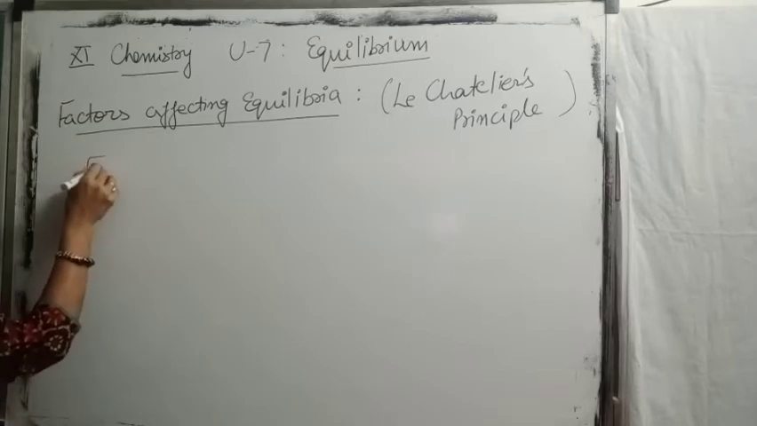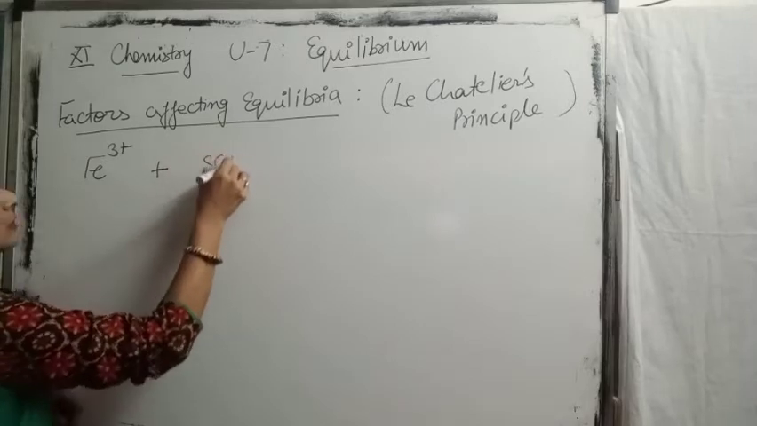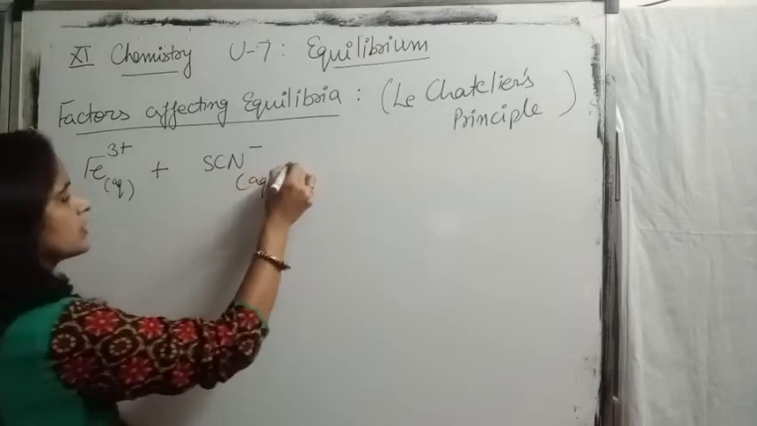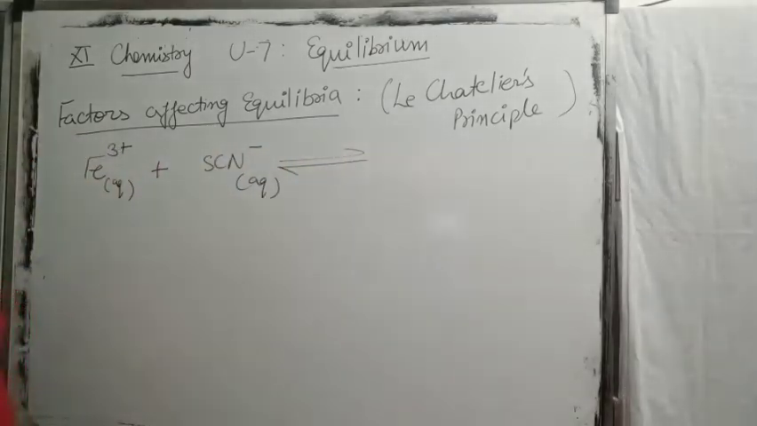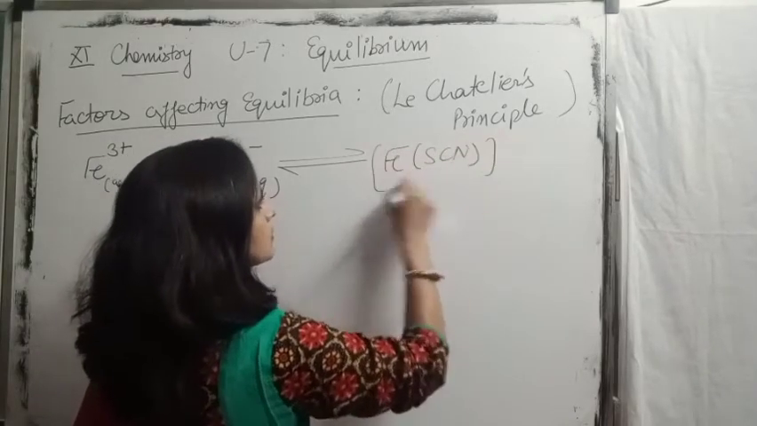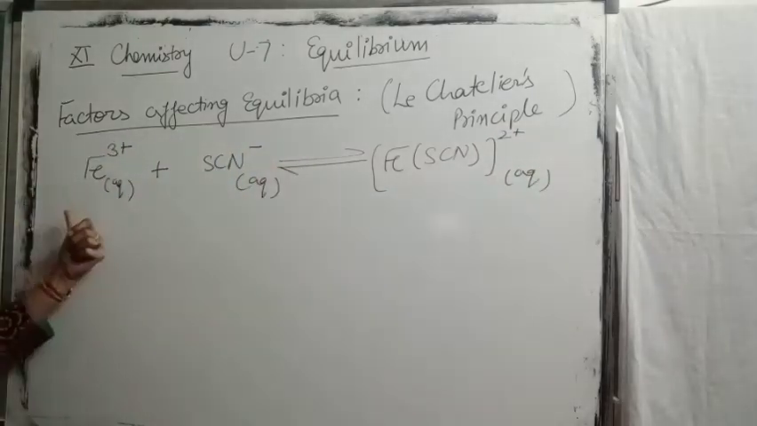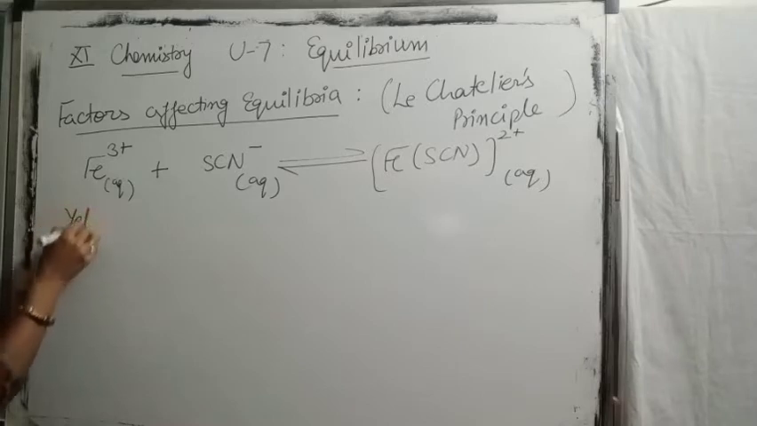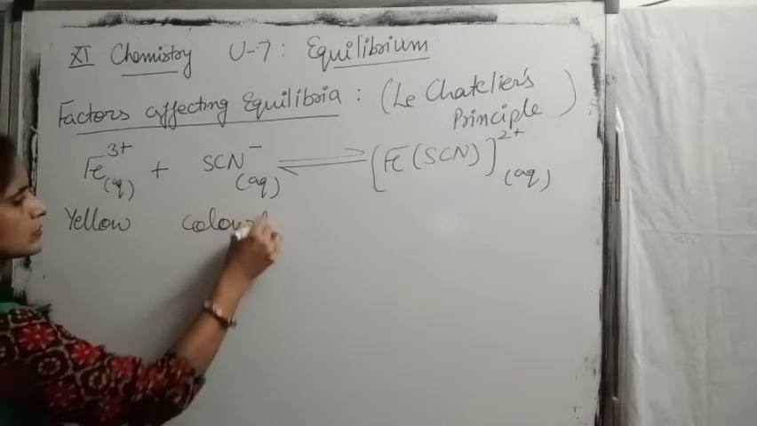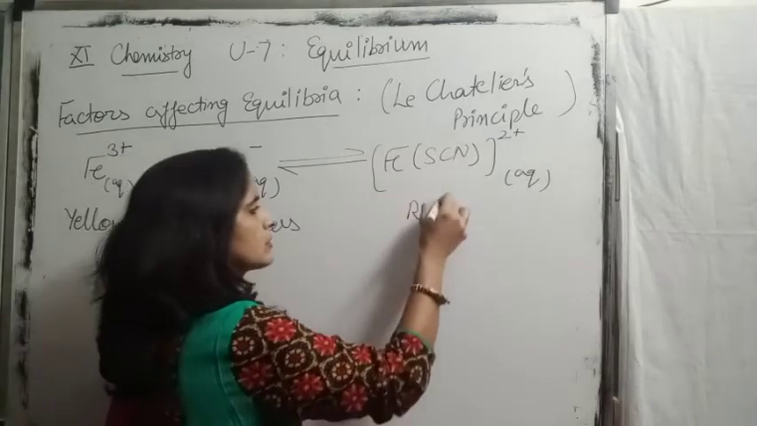One more example to understand the effect of concentration. If we take the reaction between ferric solution with thiocyanate solution, it will give us ferric thiocyanate. Now the color of ferric solution is a yellow colored solution, thiocyanate solution is colorless, and ferric thiocyanate solution is a red colored solution.